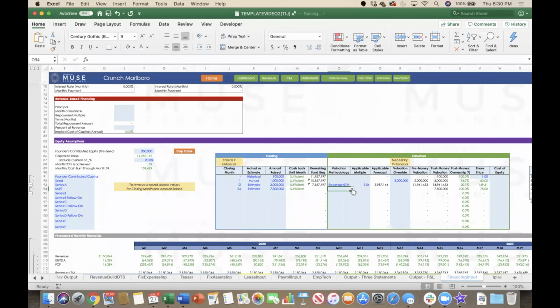Valuation methodology is chosen again. We'll choose revenue NTM again, and we'll put a 5-time multiple on here. In this case, it's a Series B.